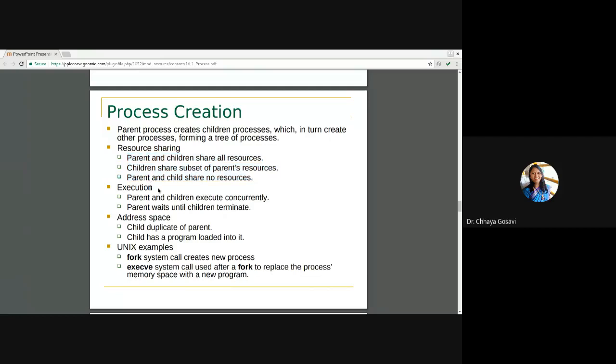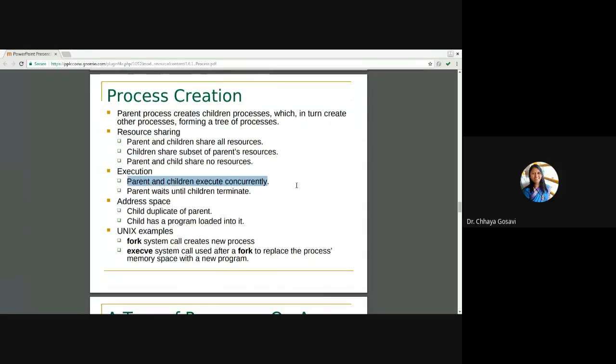Then execution: parent and children execute concurrently. So simultaneous execution: the parent process is executing, at the same time the child process is executing. Or the parent waits until the child terminates. So all children should get terminated, and only then can the parent terminate. There can be these two options. Address space: the child duplicates the parent. Whatever address or memory is allocated to the parent, the same memory can be allocated to the child, since the child is a replica of the currently executing process. Or the child has a program loaded into it, so a different address space for the child. This is also possible.